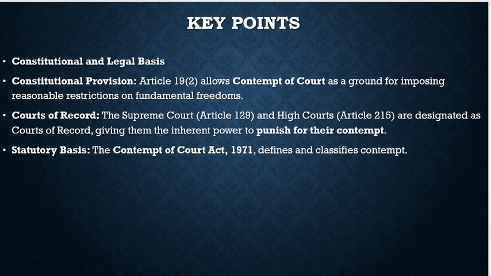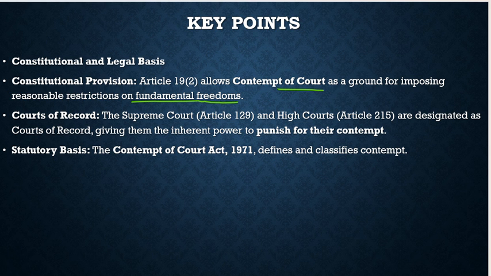So here, constitutional and legal basis. Constitutional provisions: Article 19(2) allows contempt of court as a ground for imposing reasonable restrictions on fundamental freedoms. As we discussed when we were discussing the fundamental rights, we discussed Article 19 in great detail. I guess we took one lecture for Article 19 itself. If you want to know more about that, you can search for it on my YouTube channel, and that lecture would be available.